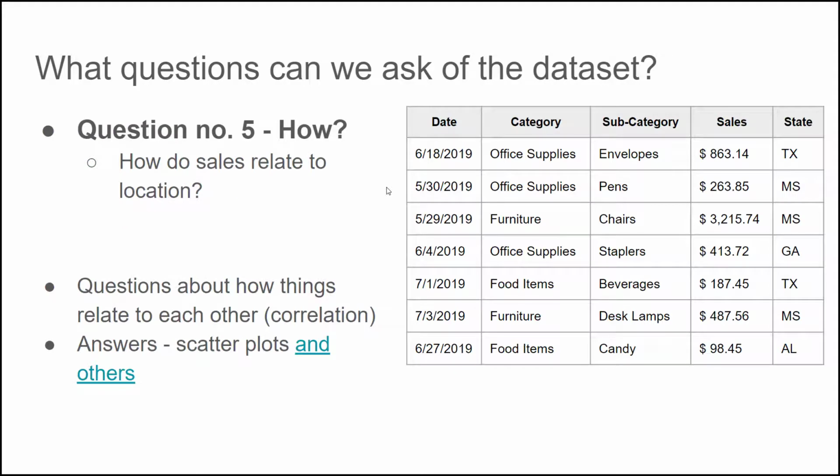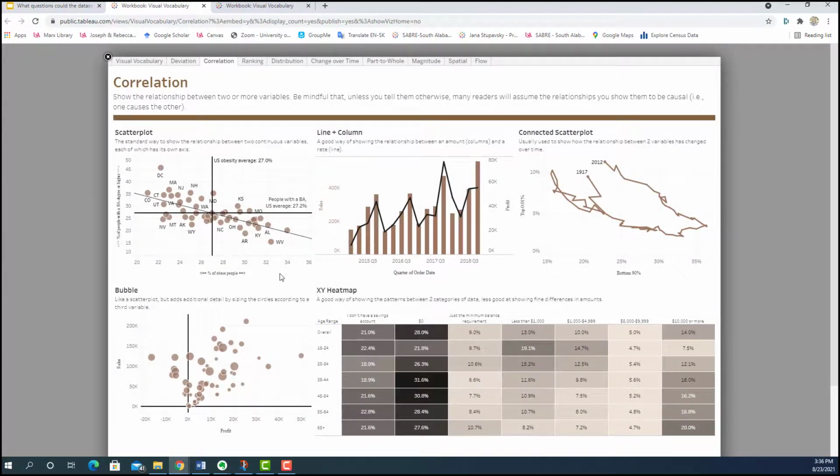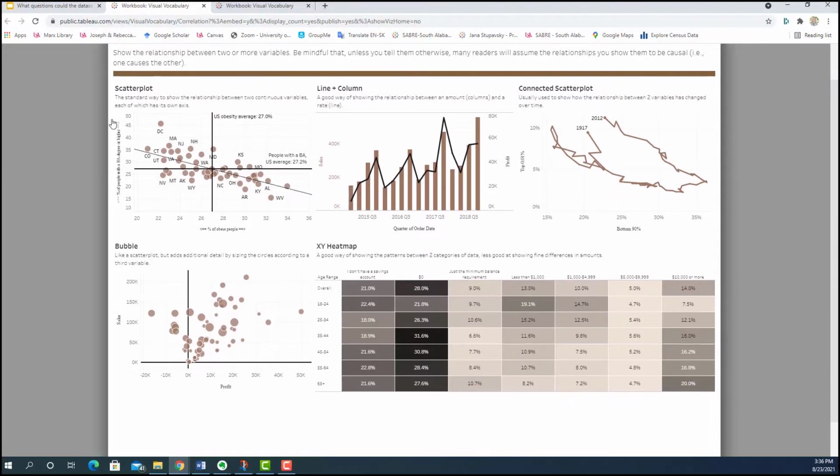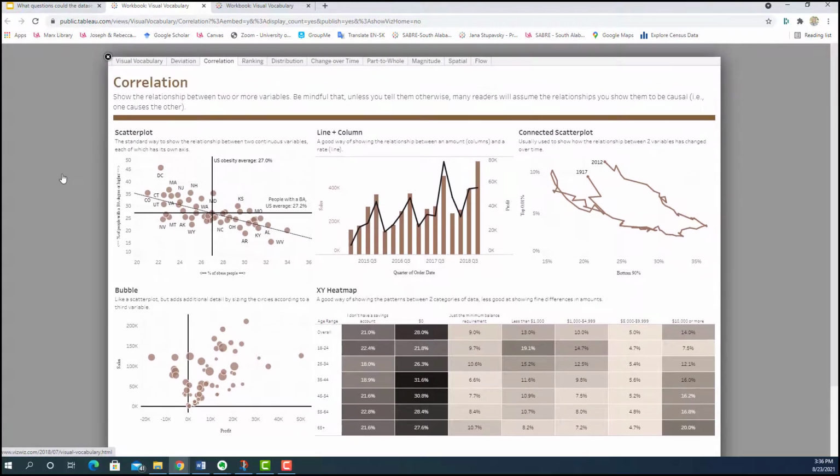To go back to my previous slide, I just want to share with you a really good resource for types of charts that could answer various questions. And that would be a visual vocabulary designed by Andy Kriebel, and you will find a link for this under this video. But here, let's say we're looking at correlation, and these are various options of chart types that could address a correlation or the how question.